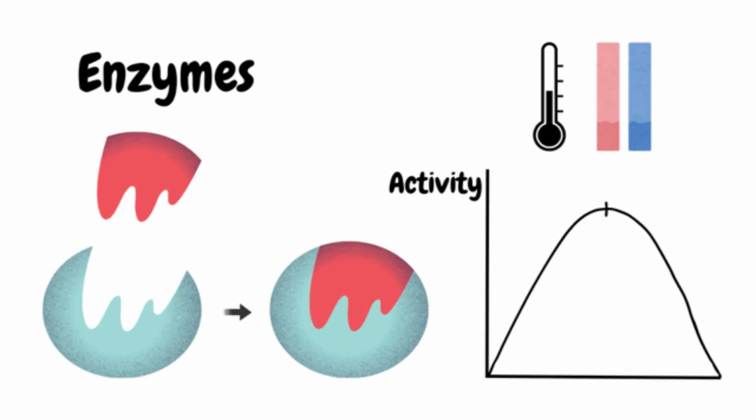Enzymes are proteins that act as biological catalysts and can be reused. They have a specifically shaped active site complementary to the shape of the substrates, enabling them to form enzyme-substrate complexes, which can also be called ESCs. Each enzyme has a unique optimum temperature and pH at which it operates best. Before or after that, the enzymes denature, changing the shape of the active site and preventing the formation of ESCs.